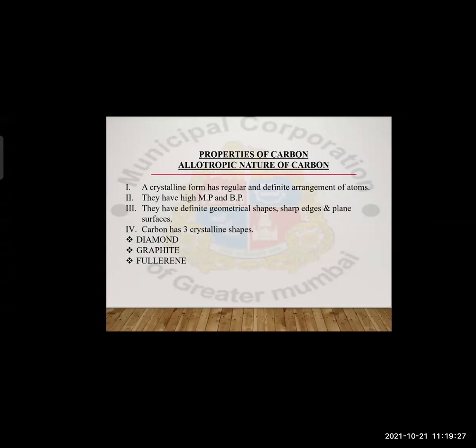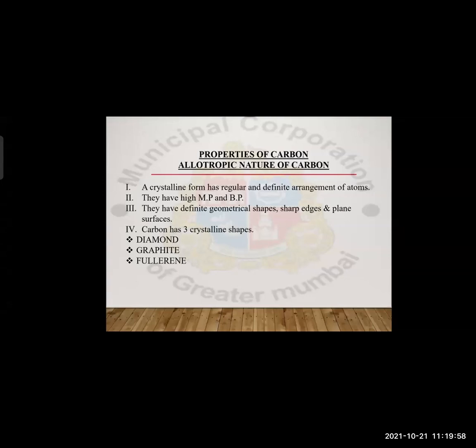Regular means when you look at it, you can say this is a particular shape, it is pentagonal, it is hexagonal, it is triangular. So the arrangement of atoms in a crystalline form is such that we can immediately identify them and give them a name. It looks like a triangle, a square, a hexagon.